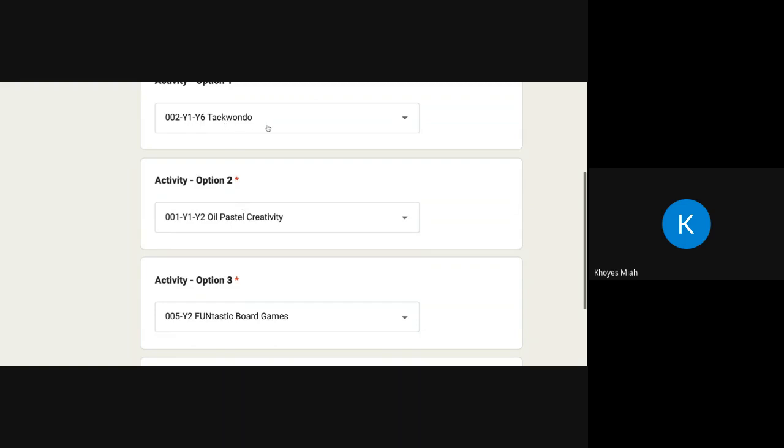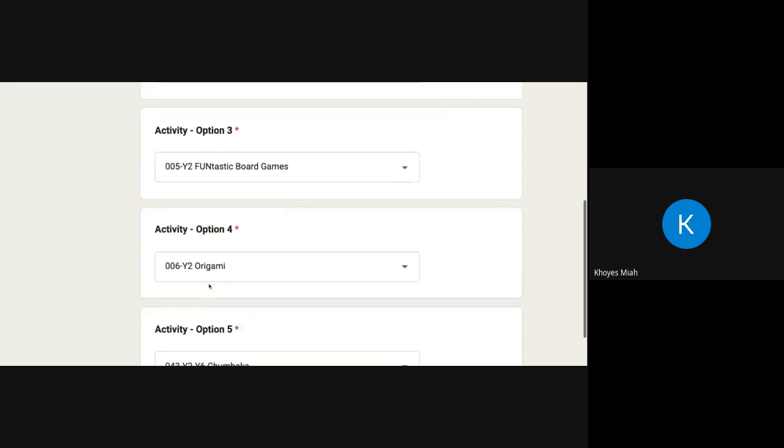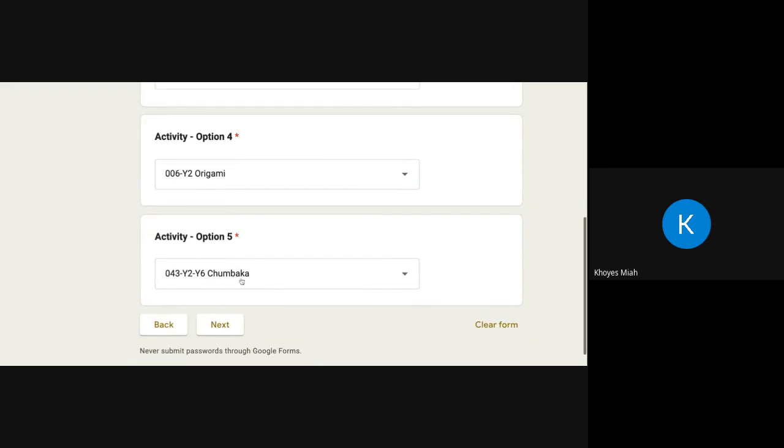Now, obviously, remember Taekwondo is actually an external CCA, so that is a paid CCA. So again, it's really important that you read the remarks so that you don't get that wrong. Option 3 is fantastic game boards, in case she doesn't get that. Option 4 is origami, and option 5 is chumbaka.